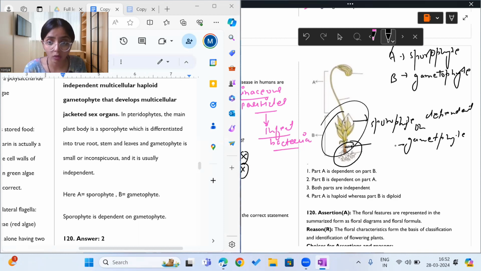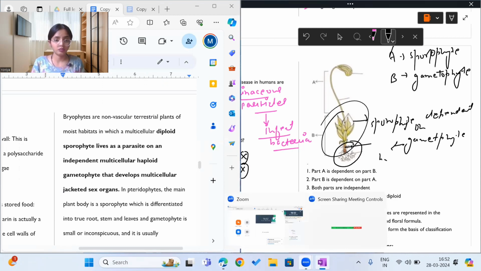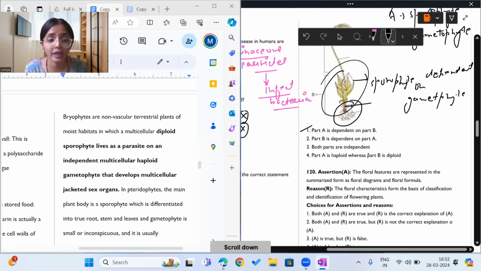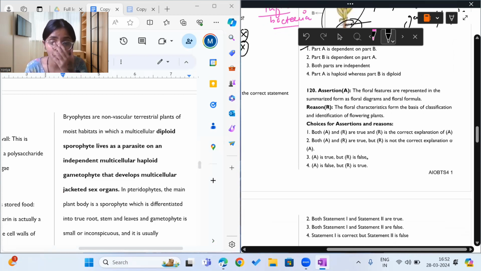And our sporophyte is haploid. Oh, sorry, gametophyte is haploid, obviously. Okay, it is haploid and it is multicellular and has sex organs. Because it's a gametophyte, it has male and female sex organs. So the answer to this question is that a sporophyte is dependent on gametophyte, which is part A is dependent on part B. Okay, and sporophyte is a parasite. And sporophyte is diploid, gametophyte is haploid, as the name only says.